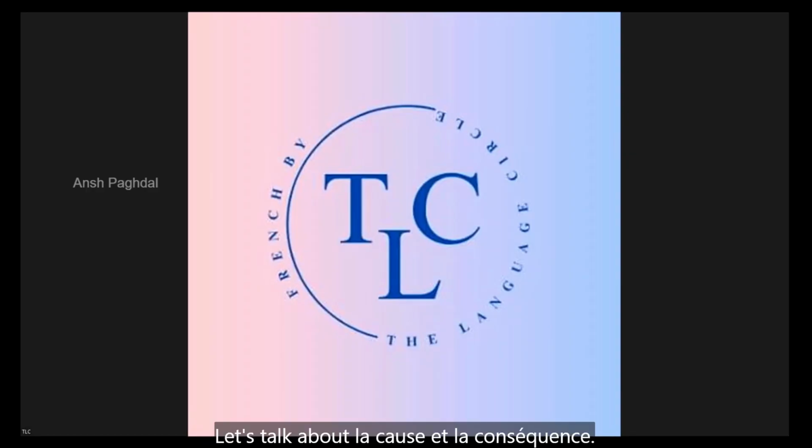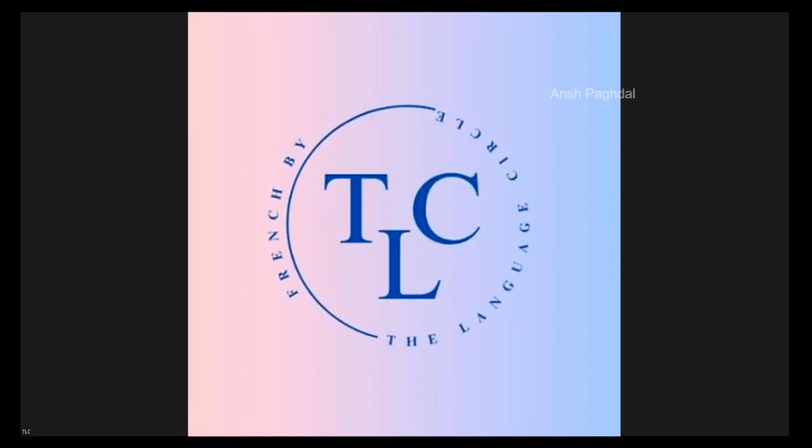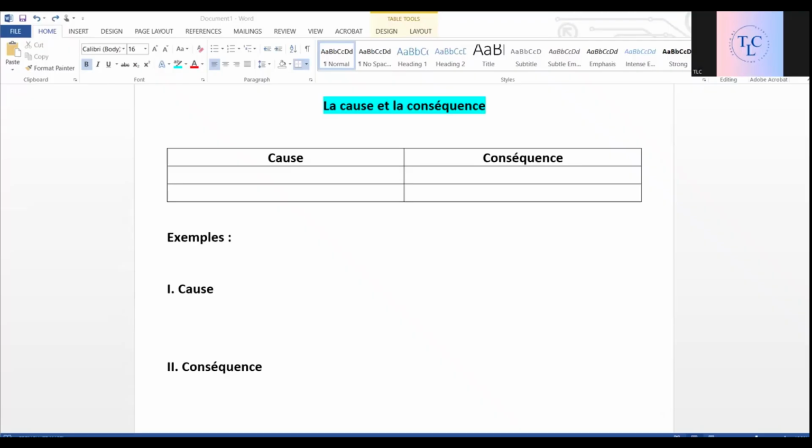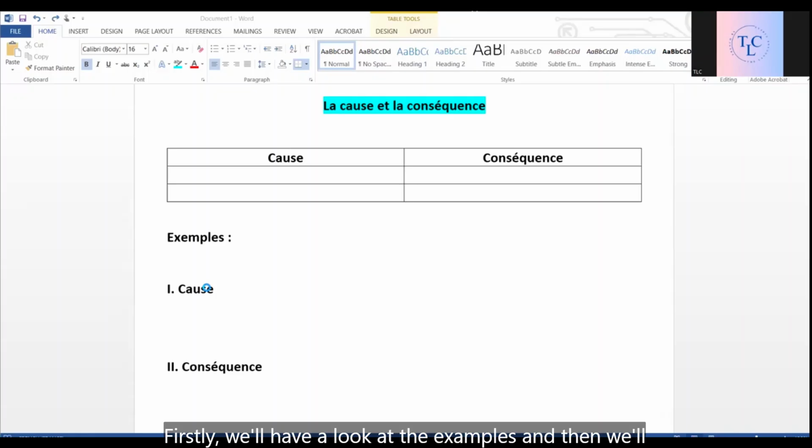Let's talk about la cause et la conséquence. Firstly, we'll have a look at the examples and then we'll see what causes, what consequences, and what the difference between them is. Now, exemple pour cause.